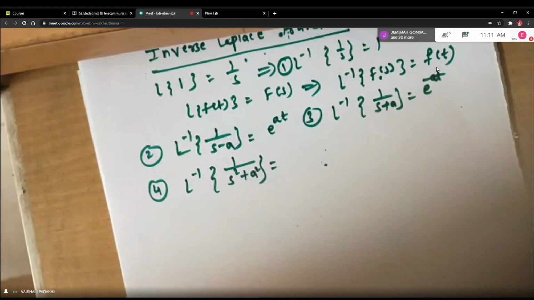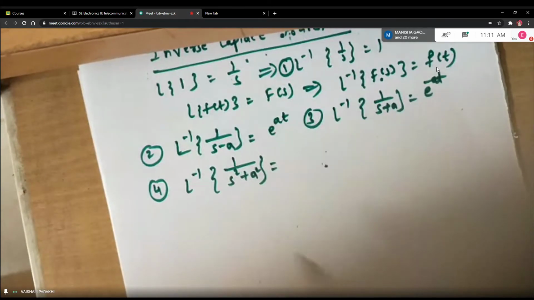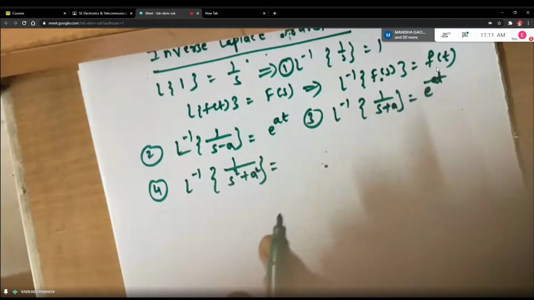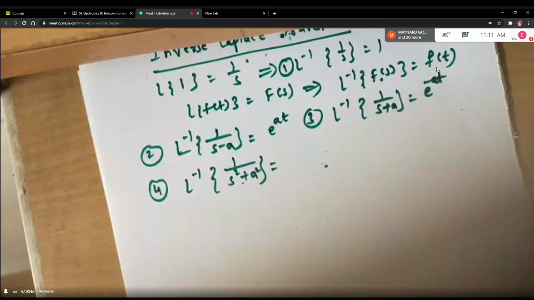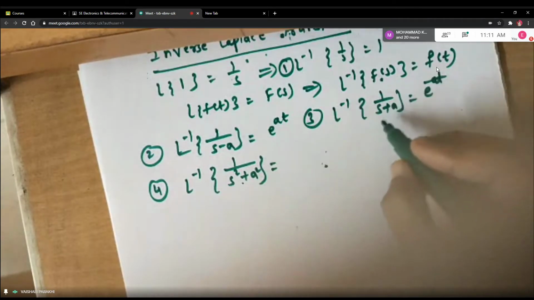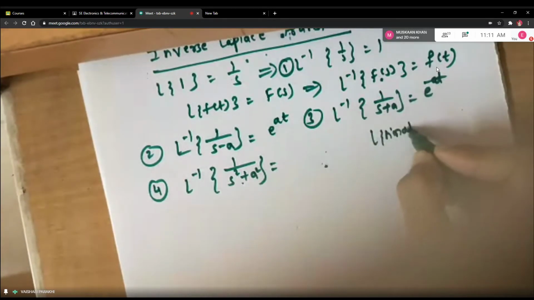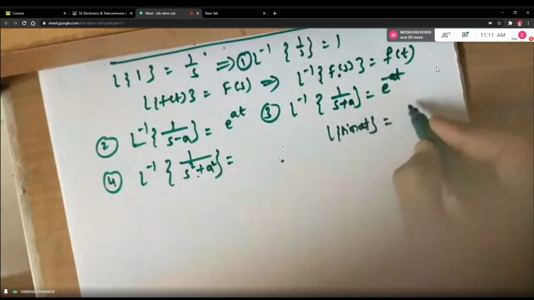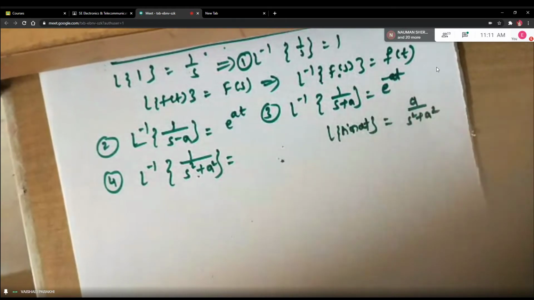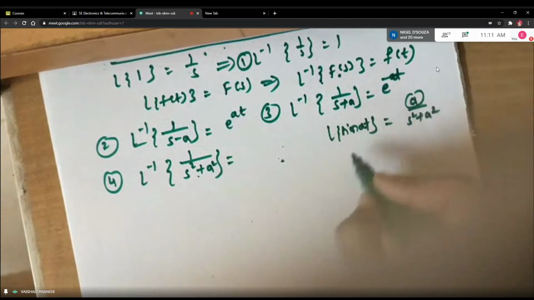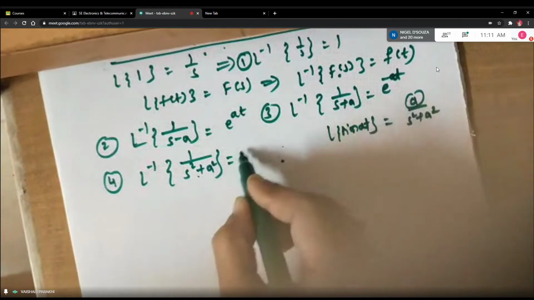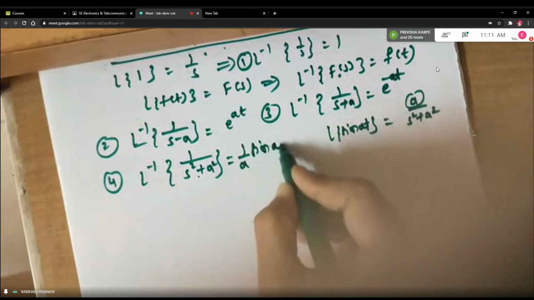Any guesses, students? How to write Laplace inverse of this? With which formula of Laplace can you compare it? Denominator is s square plus a square. So either it is sine or cos, right? If it was with a minus sign, then it is hyperbolic sine or hyperbolic cos. So I'll compare it with Laplace of sine at. See this carefully, students. You know that Laplace of sine at is a upon s square plus a square, right? But a is a constant, correct? So a can always be cross multiplied. So when I take L inverse of 1 upon s square plus a square, I will take this as 1 upon a sine of at.